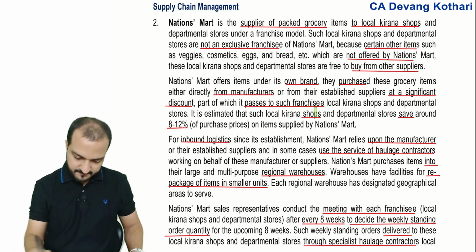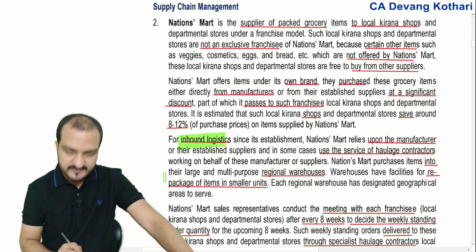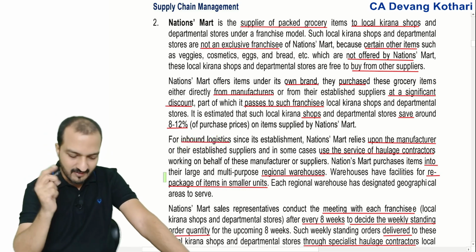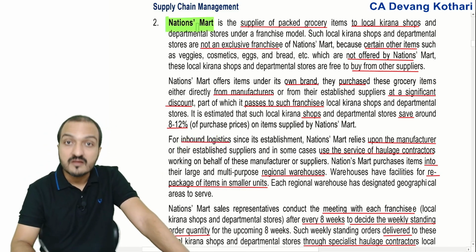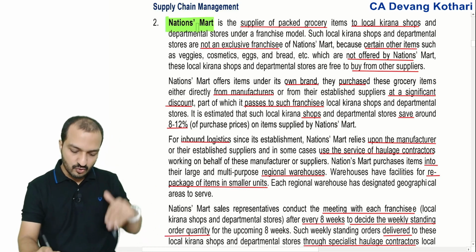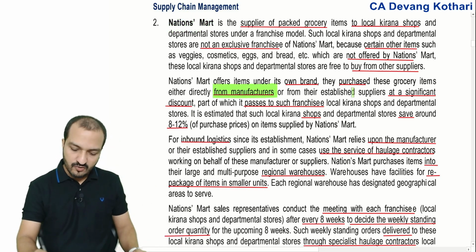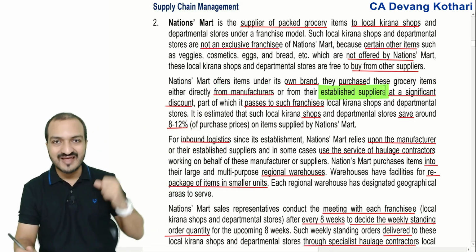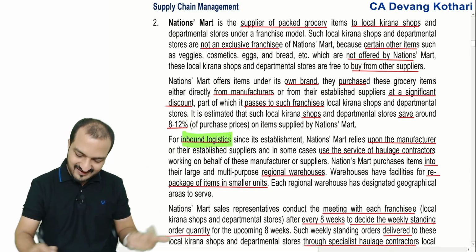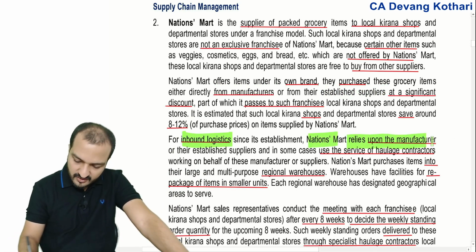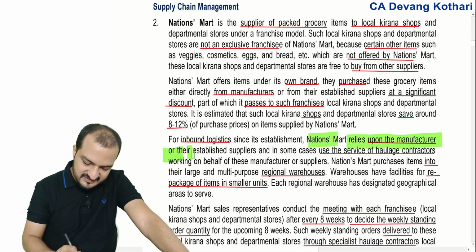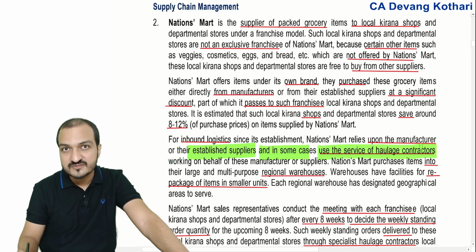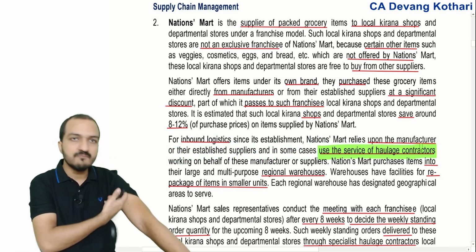For inbound logistics, now for my company, inbound logistics means what? For my company, Nation Smart, inbound logistics means getting the grocery items from the manufacturer or from the established supplier. And for that inbound logistics, my company relies on the manufacturer or the established suppliers, and in some cases uses the service of haulage contractors. So how do I get my inputs delivered?